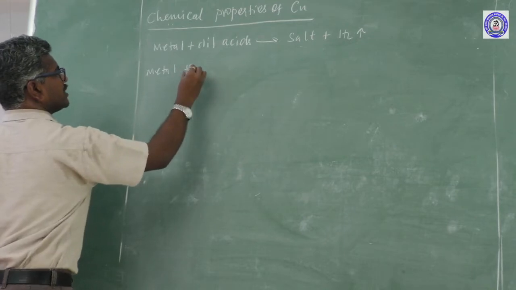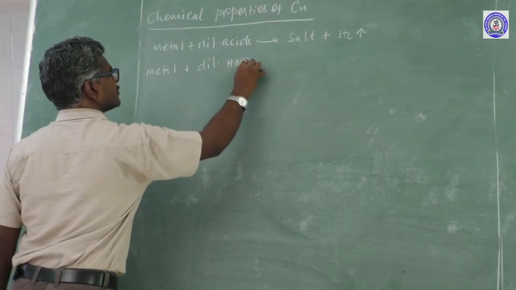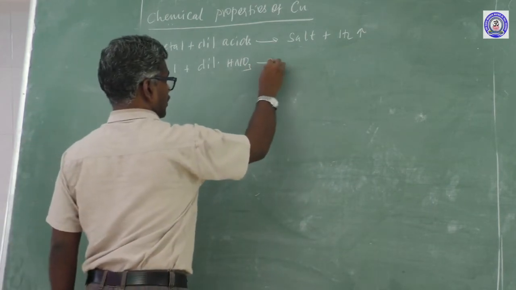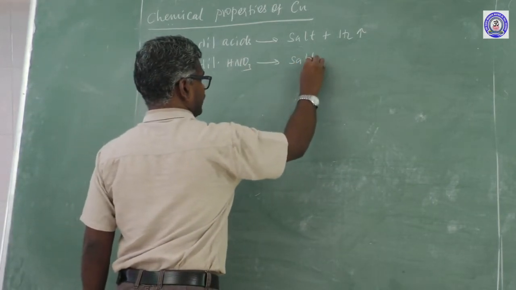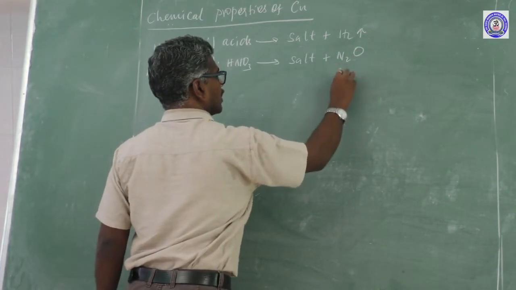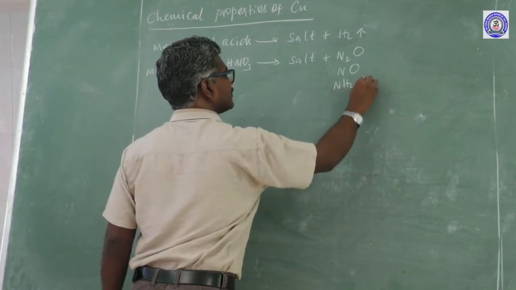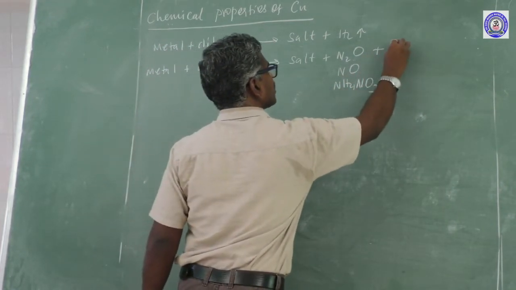Metal treated with dilute nitric acid gives salt plus N2O, NO or ammonium nitrate plus water.